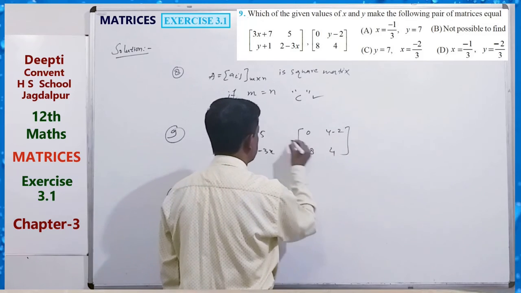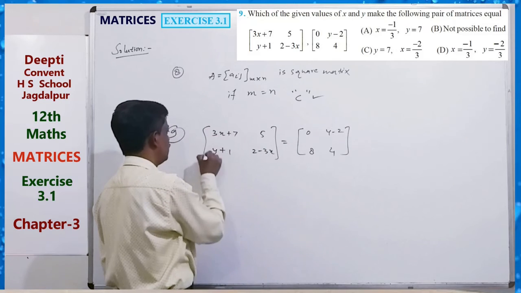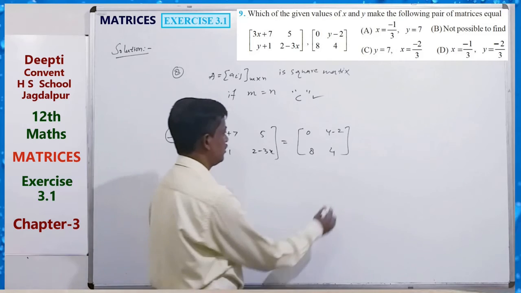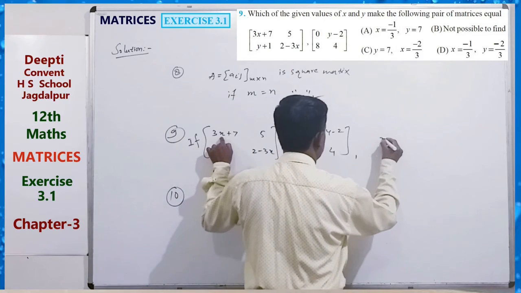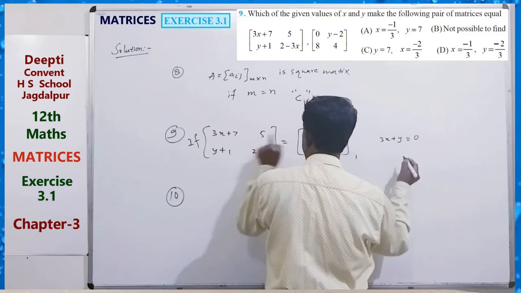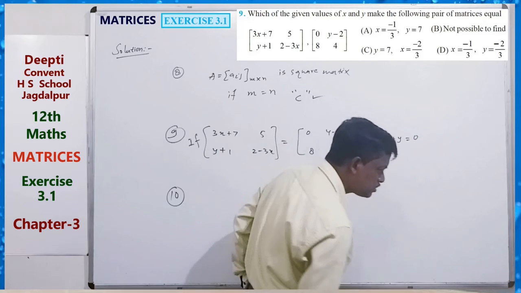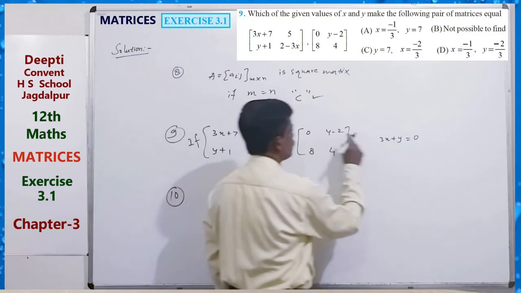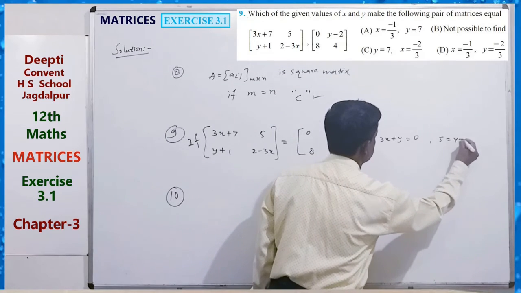These two matrices are equal, so 3x plus 7 equals 0, 5 equals y minus 2,